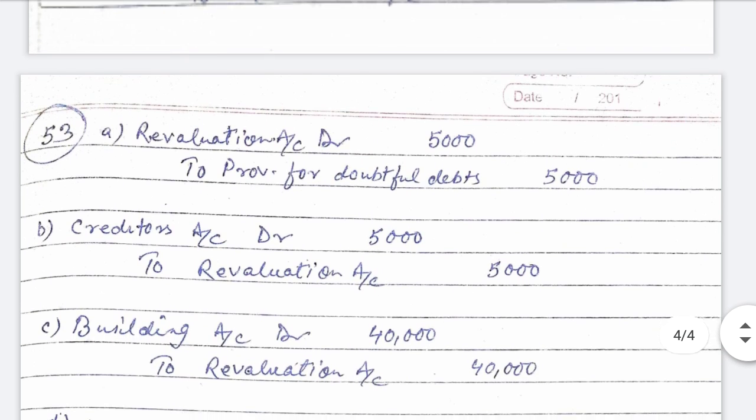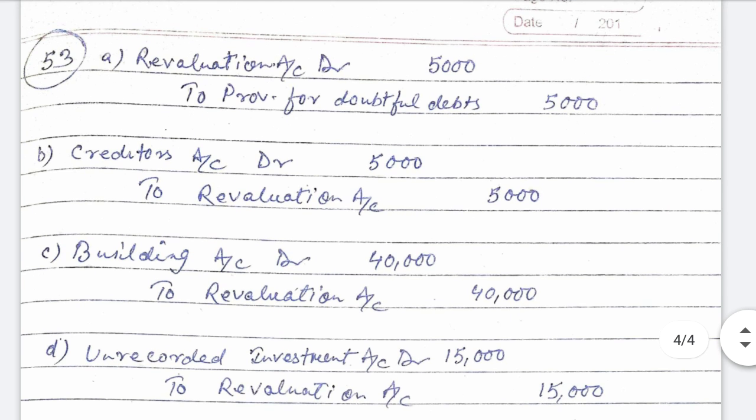Now see question number 53. In question 53, we have to pass journal entries. At the time of admission of a partner C, assets and liabilities of A and B were revalued as follows. So we will pass journal entries separately. A: provision for doubtful debts, 10% was made on sundry debtors. Sundry debtors are 50,000, so 10% of 50,000 is 5,000.